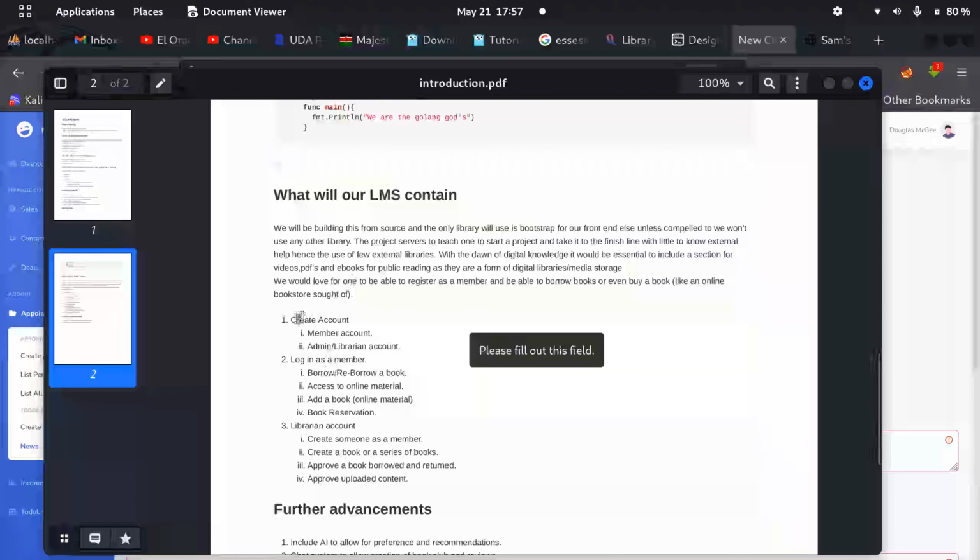It will have, somebody can create an account, as I mentioned before. If they don't have an account, let's say they are members, there's the member account, and also there's the admin or the librarian account. And then when they log in, should they log in as a member? And if they do log in as a member, what do they do? Can they borrow or reborrow a book? Can they access online material?